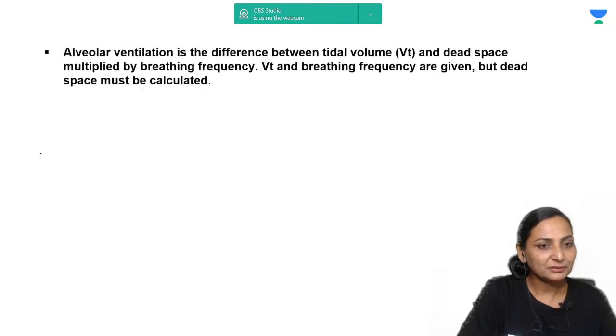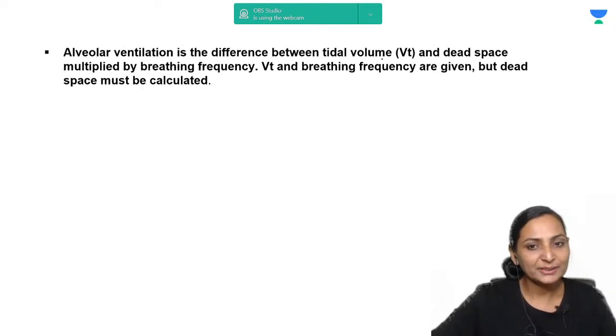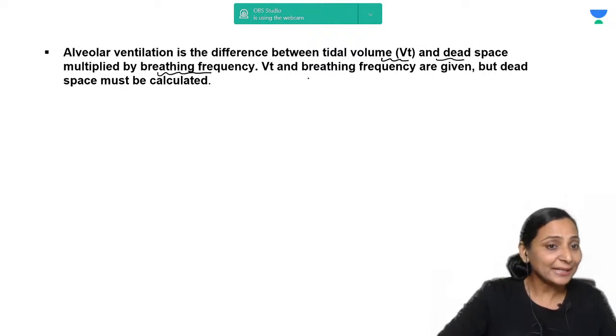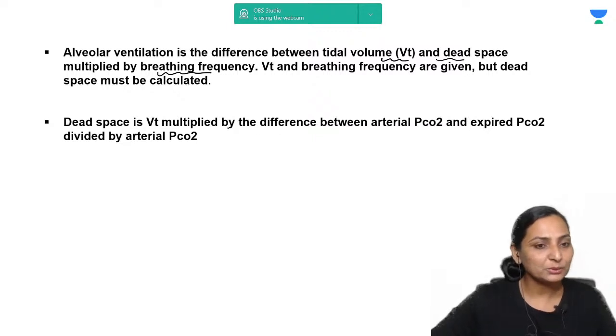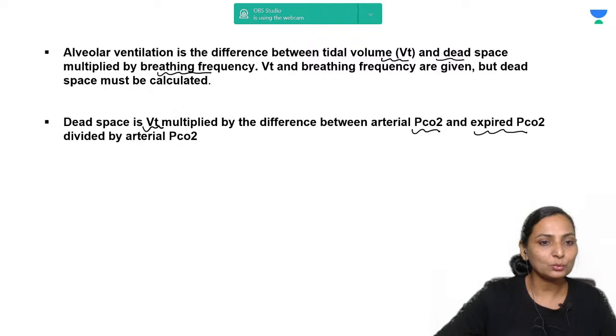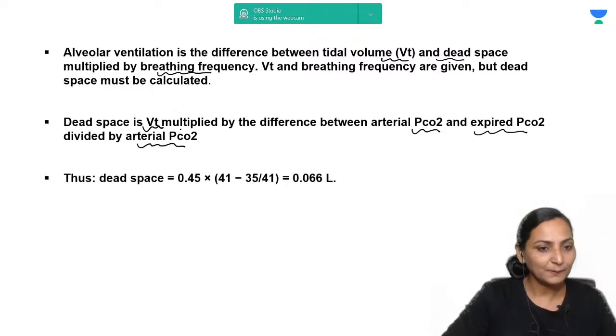So just solve it. Alveolar ventilation, we know, is the difference between tidal volume and dead space volume, which we have to multiply by the respiratory rate, that is the breathing frequency. And the dead space has to be calculated from the given data. So we calculate it by multiplying the tidal volume with the difference between the arterial PCO2 and expired PCO2, and dividing by the arterial PCO2. From this we get the dead space as 0.006 liters.